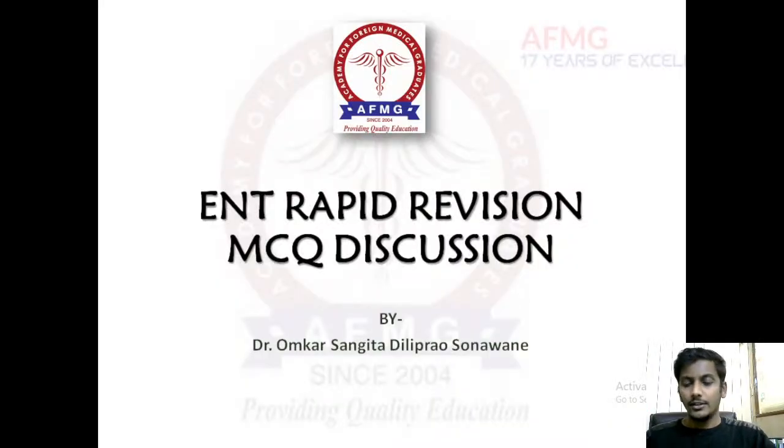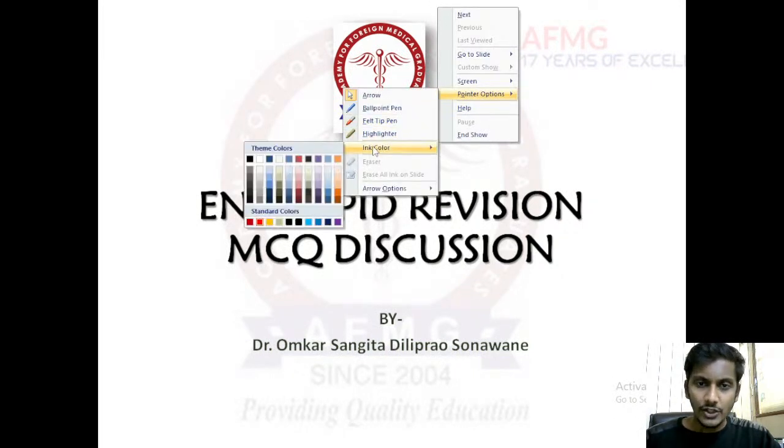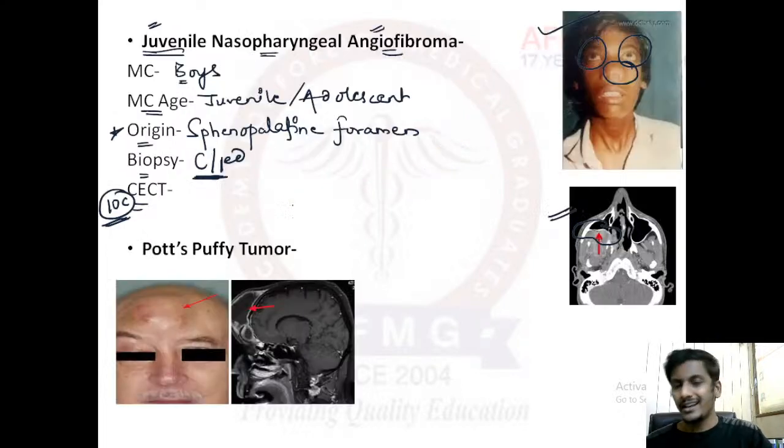Okay, great. So we were discussing nasopharyngeal angiofibroma. It is a vascular tumor commonly seen in adolescents, mainly in boys. The child would present with nasal stuffiness and recurrent epistaxis, because the tumor vessels are more fragile and more likely to bleed. Therefore, recurrent epistaxis is a common feature.